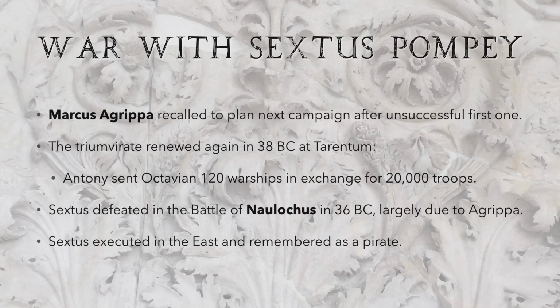Sextus was defeated in the Battle of Naulocus in 36 BC. Again, this is largely due to Agrippa's leadership. He fled east and Antony's orders had him executed, and through propaganda we really just remember him as a pirate.